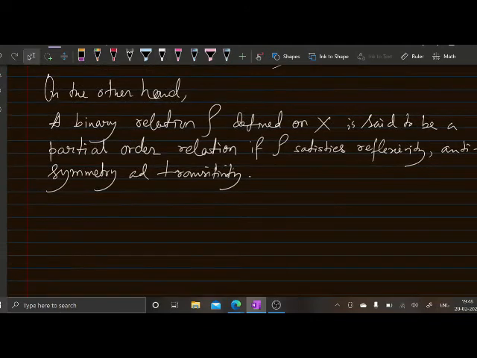So a relation having these three properties will be called a partial order relation.